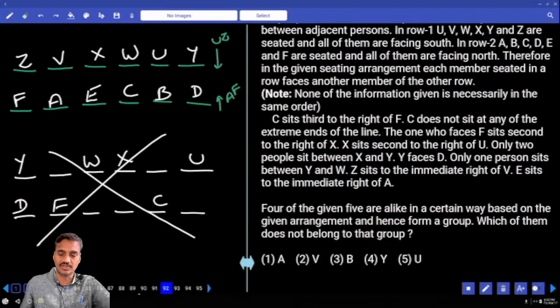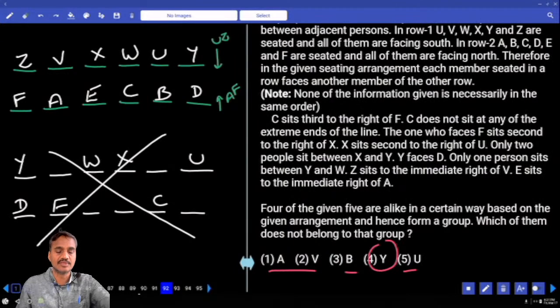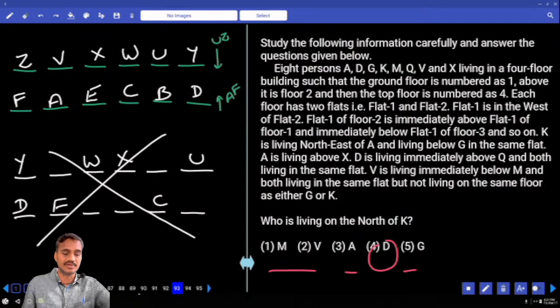Four out of the following: A, V, B, U, except Y. The remaining persons are at the centers, Y is at the corner. Okay, they are opposite to each other. Then 92. Then 93 onwards, 93 to 97. How many questions? 5 questions.